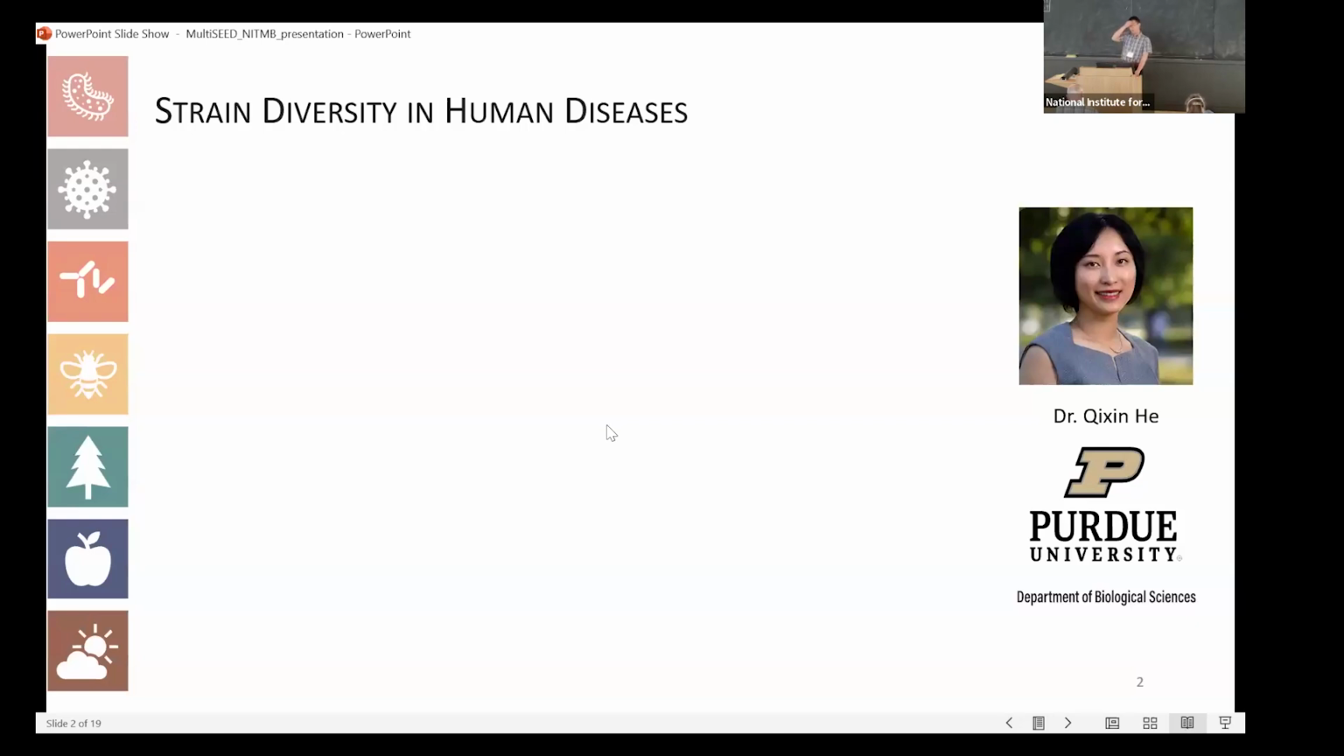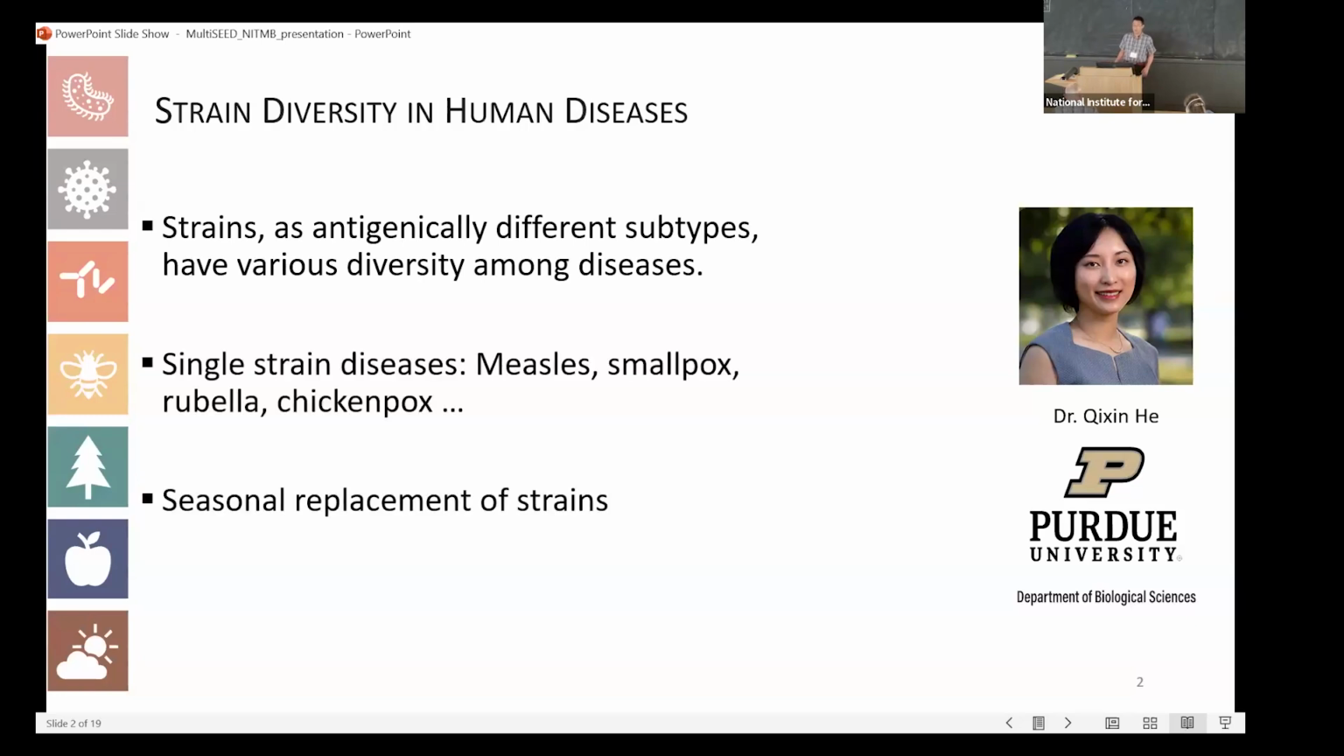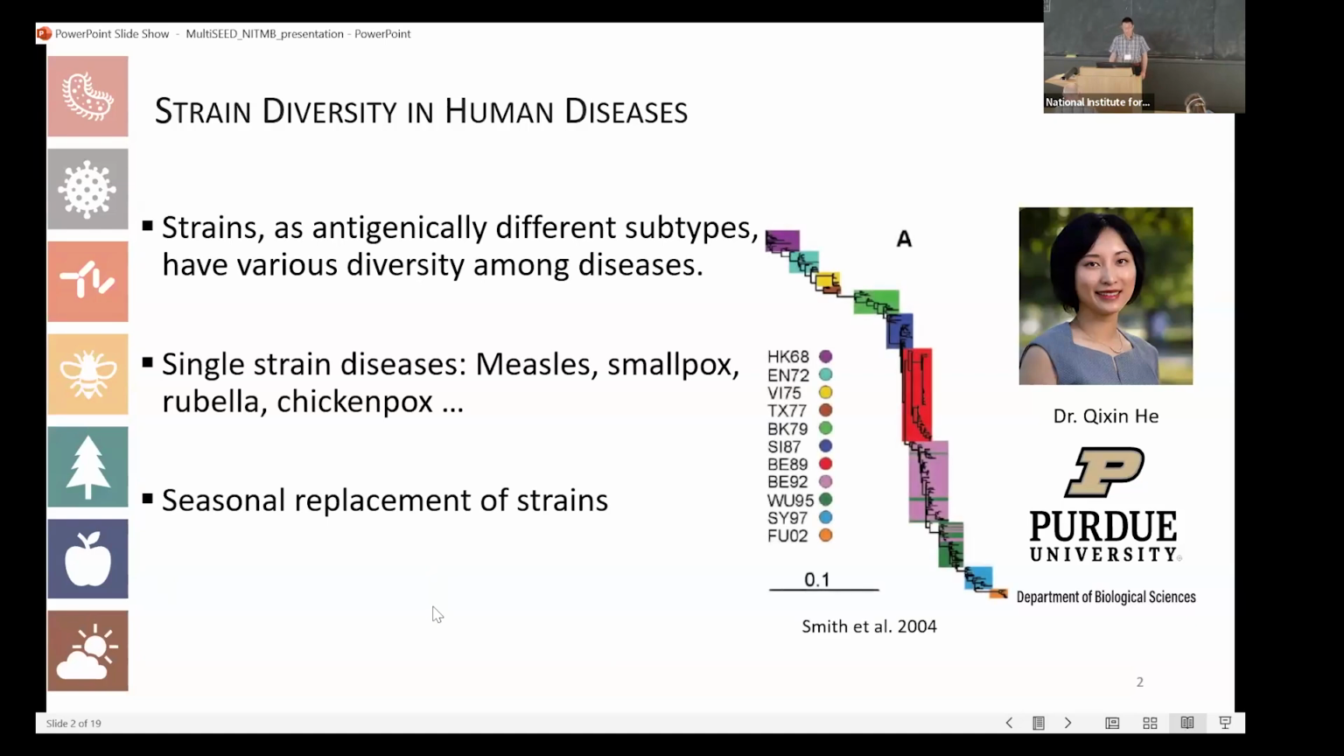We focus on the strain diversity in human diseases, and we define strains as antigenically different subtypes of the pathogens. If we look at some human diseases, we can observe many different strain diversity levels. For example, for some diseases like measles and chickenpox, we only have one strain. But for some other diseases like influenza, we can have the seasonal replacement of strains. If we look at this figure here, we can see these different colors, and we see the replacement of dominant strains every 4 to 5 years.